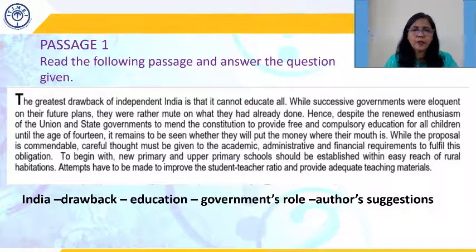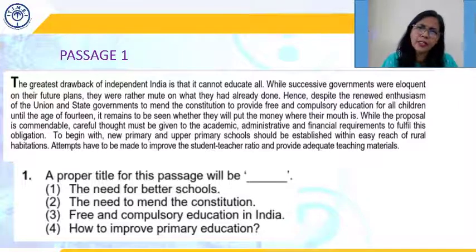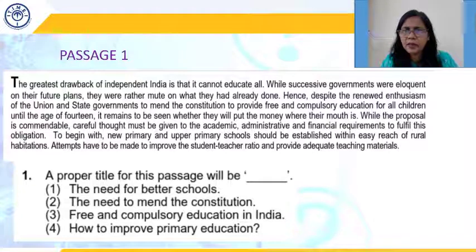Now, if we go to the questions over here, the first question is dealing with finding a suitable title for the passage. The options given are, one, the need for better schools. Now, better is a comparative word. Need for better schools means that there are good schools, and now we need better ones. But the paragraph does not say that we have good schools. In fact, he's asking the government to set up the schools. So one is ruled out.